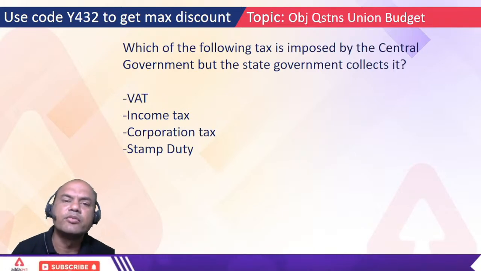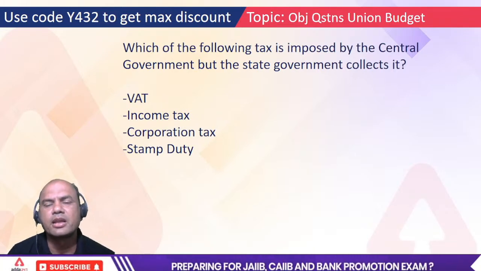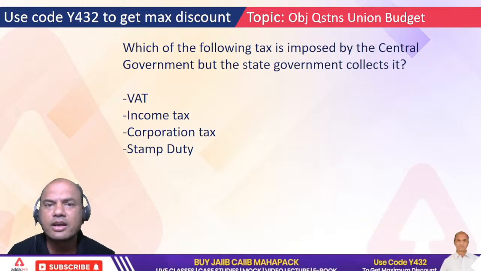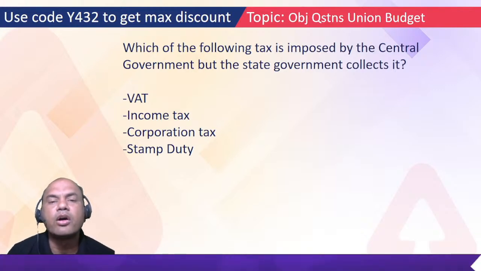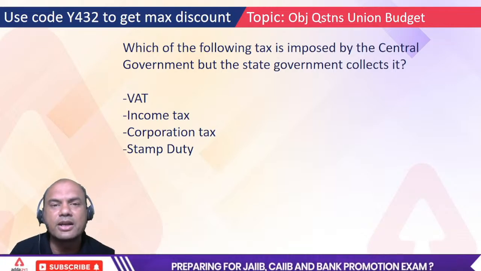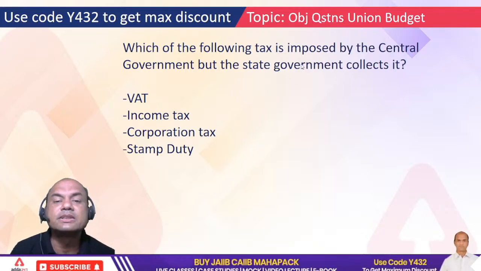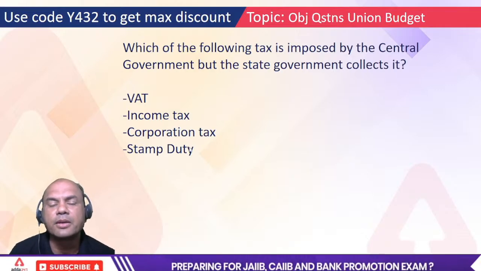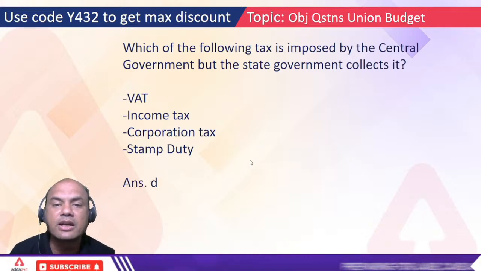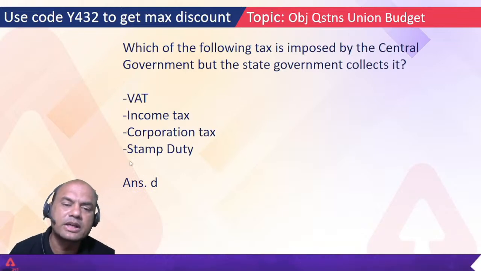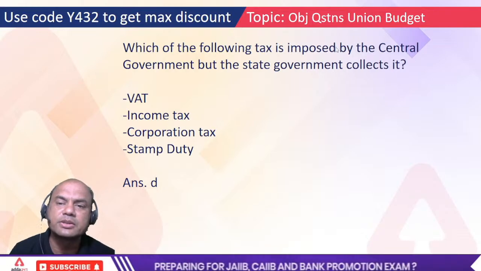Daily means whenever you purchase a property, you might have purchased some house, you might have purchased some land somewhere. Or in banking also you might have used all these stamp papers, 100 rupee, 200 rupee or indemnity and everything. So which tax? This stamp duty tax is always collected by whom? To whom does the revenue go? The stamp duty revenue goes to the state government. You'll say if it goes to the state government, then how can you say that it's imposed by the central government?